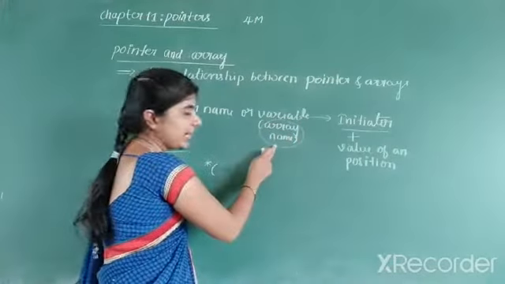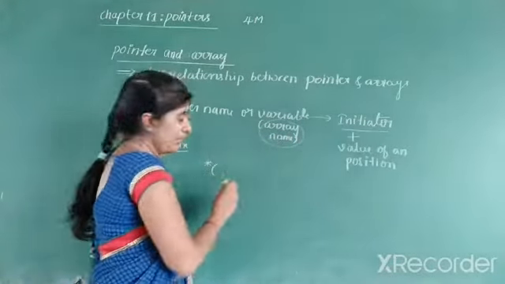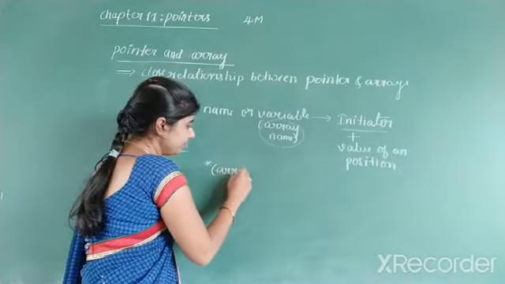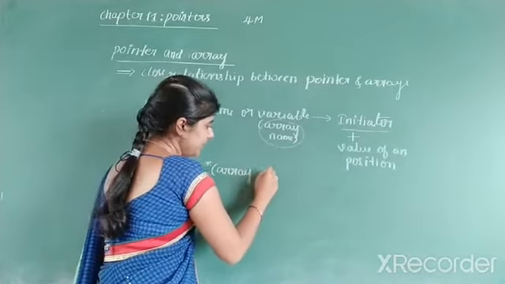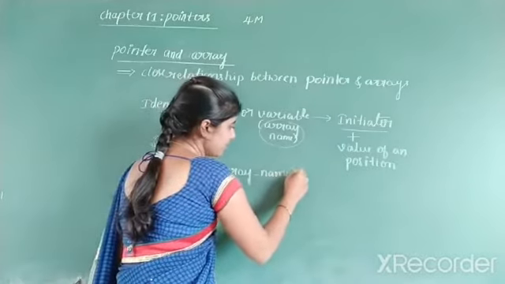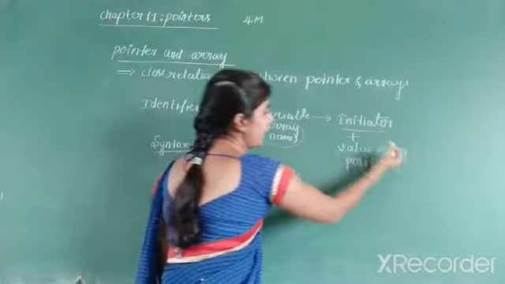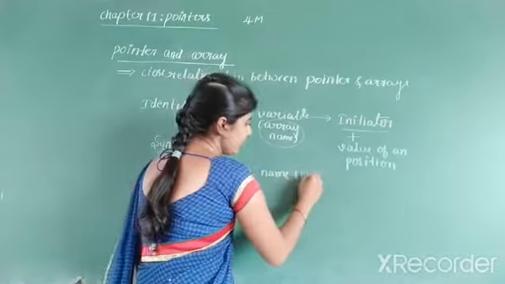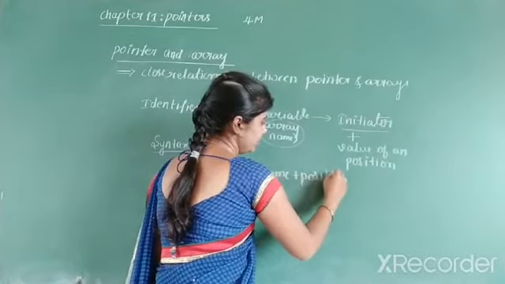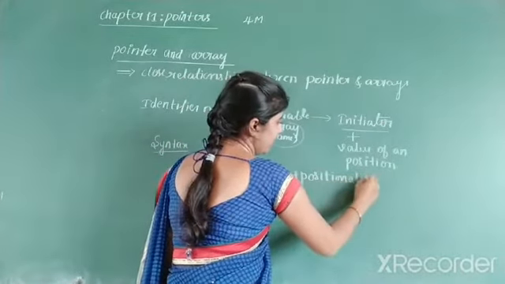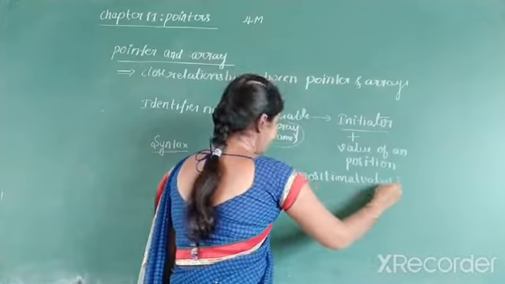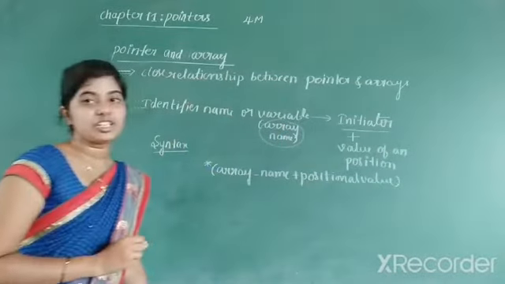The identifier name means it is an array name. So write the array name plus the value of a position, that means the positional value. So in this, the array name acts as an initiator.